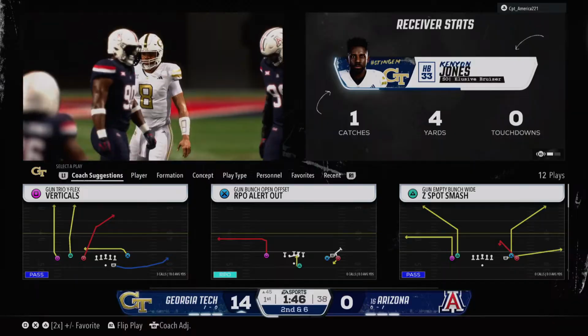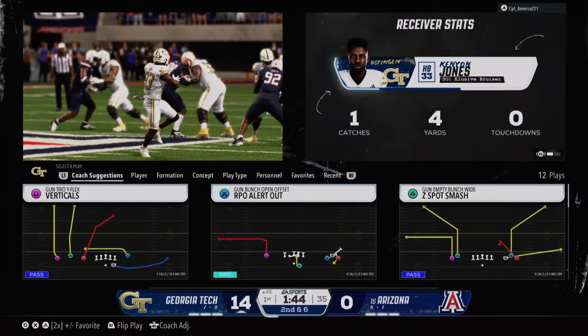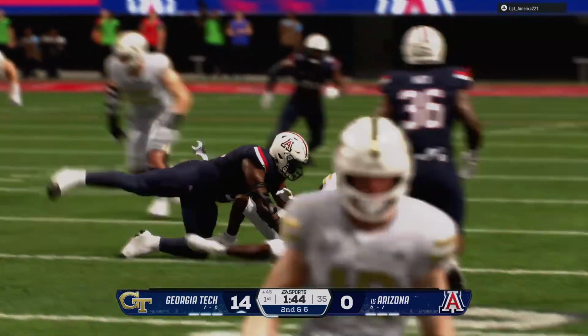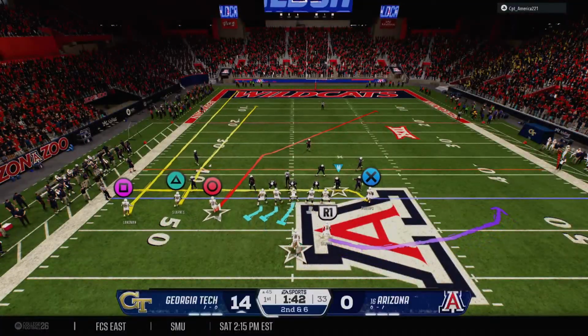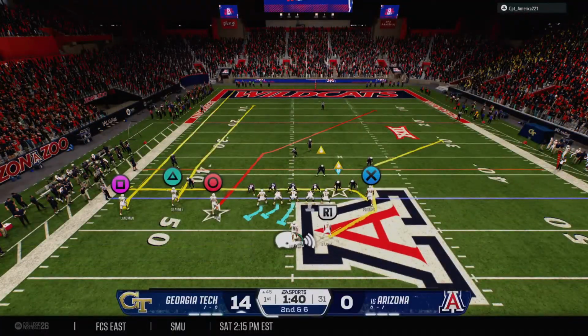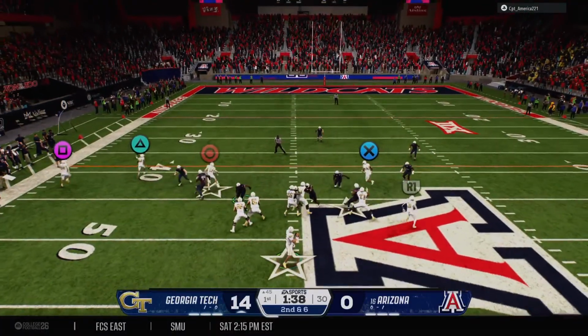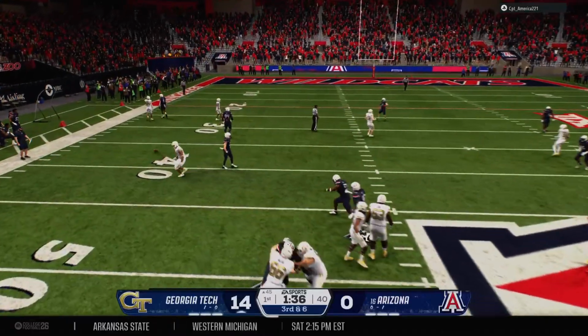And the big-time playmaker outside picks up the first. And listen, I know that wasn't a huge gain. It was positive, but I like doing more of that in today's college football. I'm just going to try to give my playmakers a chance to do damage in space away from all the big boys inside.